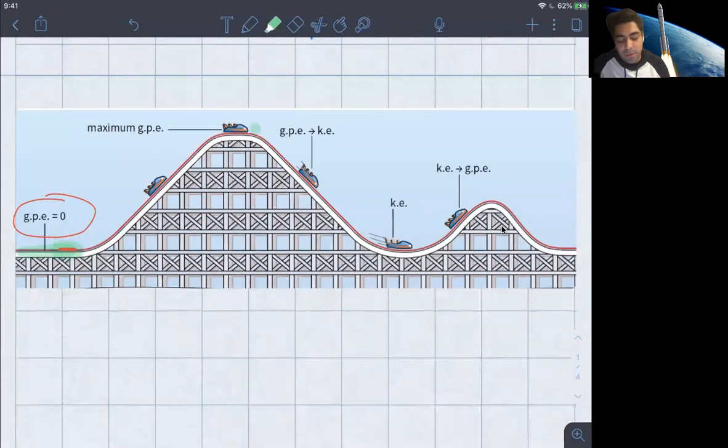Now, when it goes to this point, you can see it has the maximum height above the reference level. So therefore it has the maximum gravitational potential energy as well. Then as it starts to fall down, at this position, it has lost some height, right?